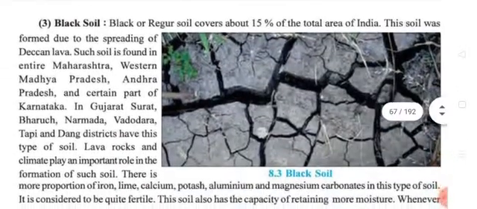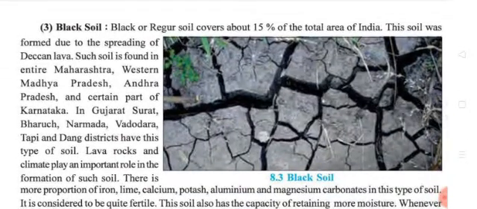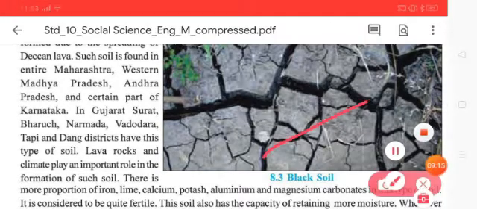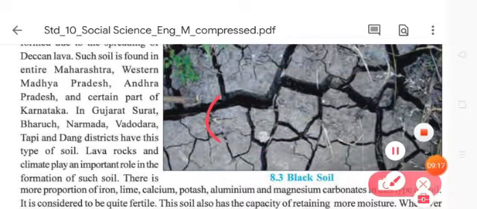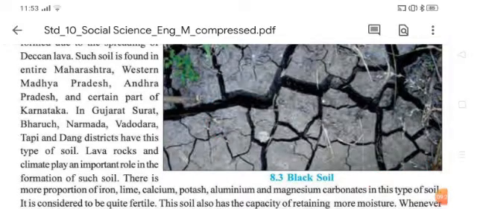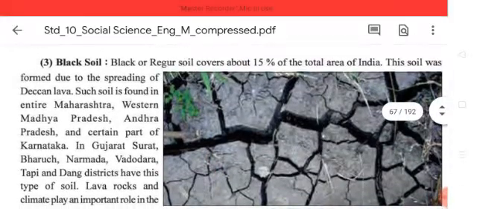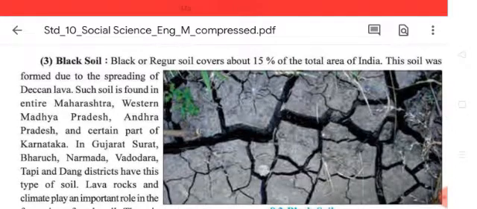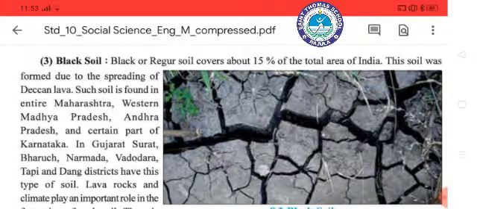Next we'll see black soil. In the picture you can see the black soil. Black or Regur soil covers about 15% of the total area of India. Already we said red soil occupies 19%, and alluvial soil occupies 43%, and black soil occupies 15% in India.